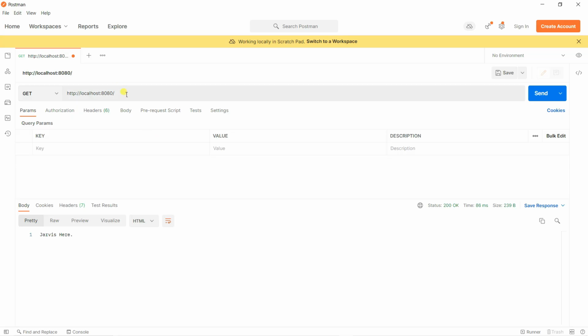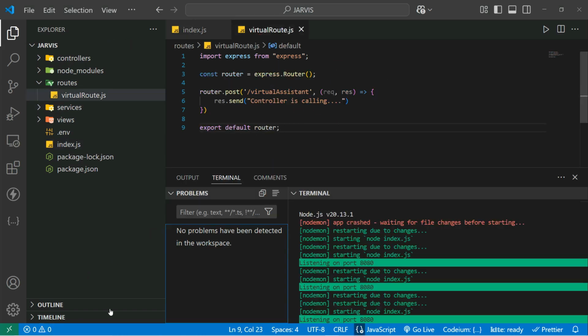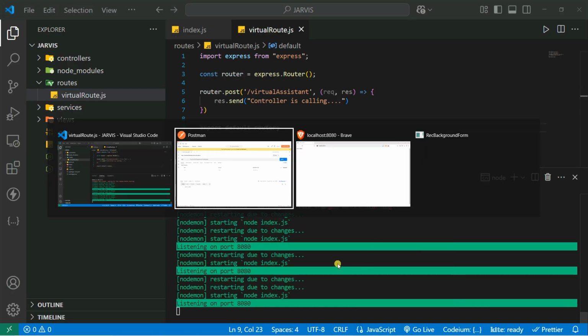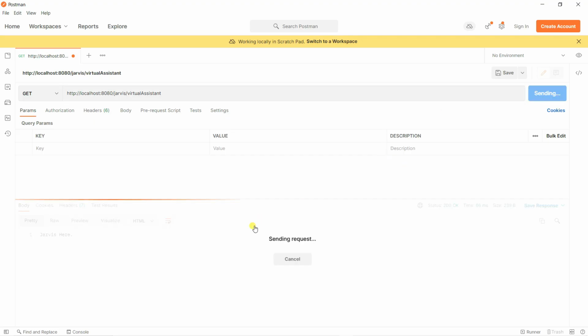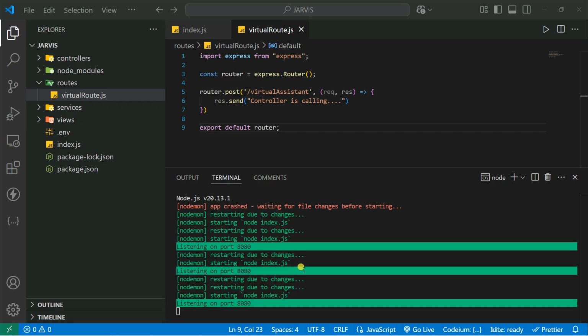So here, first I need to give it the Jarvis, then I have to give it the virtual assistant. Make sure your controller name is correct, and also your server should be okay, so you can see your server is running. Now let's click on send and wait for the response. Okay, cannot get, because it's a post method. And now let's click on send. You can see controller is calling. That's when our controller is working. Sorry, controller or routes? Oh sorry, that's the routes.